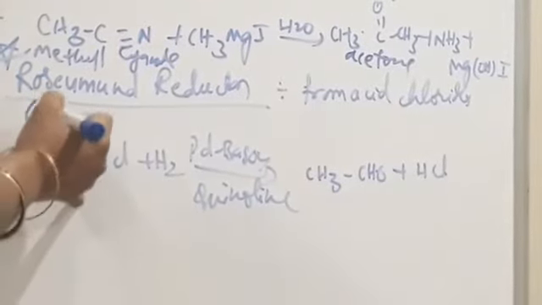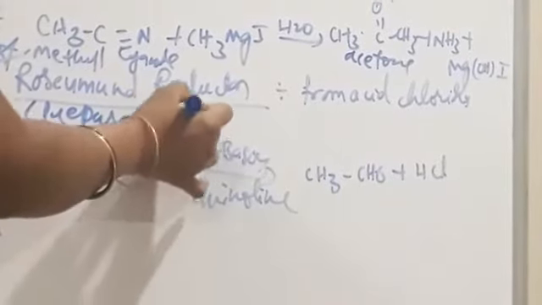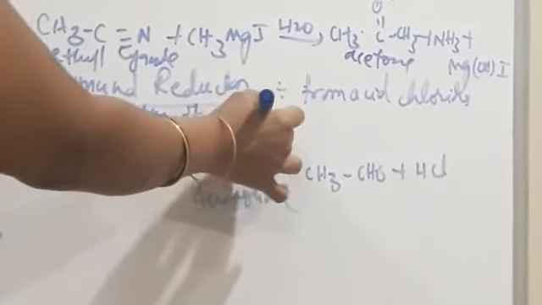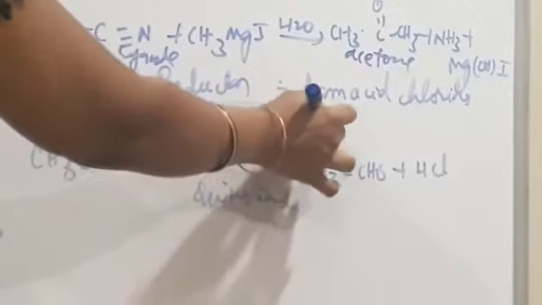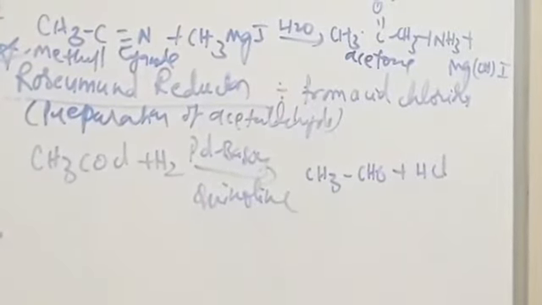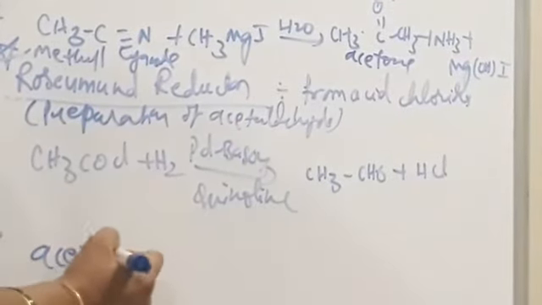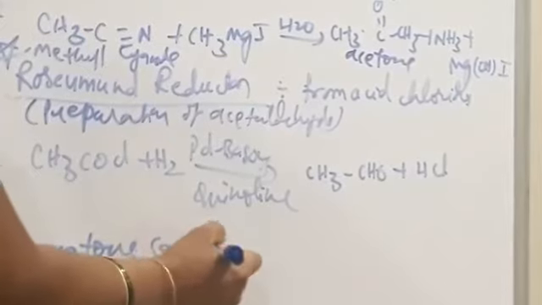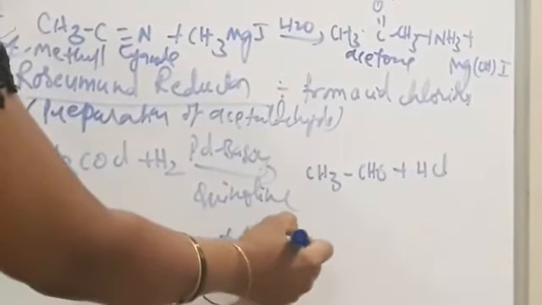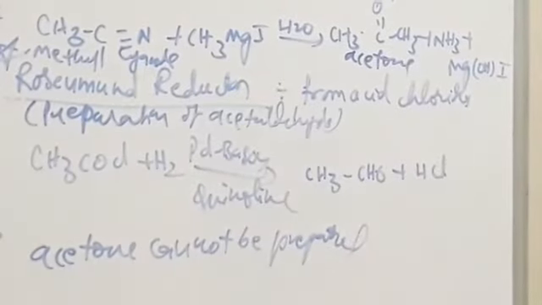This is the preparation of acetaldehyde, and we cannot prepare acetone by using this reaction.